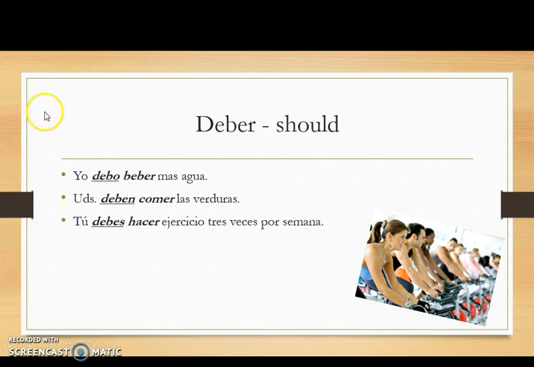Now, just like we just talked about, when we have two verbs, which we do here, deber is our first, should. Beber is our second, to drink. We conjugate the first. We leave the second in the infinitive. I should drink more water. Ustedes deben comer las verduras. You guys should eat the vegetables. Tú debes hacer ejercicio. You should. We conjugated our deber. You should hacer ejercicio. Do exercise. Okay, we conjugate the first. The second verb stays in the infinitive.